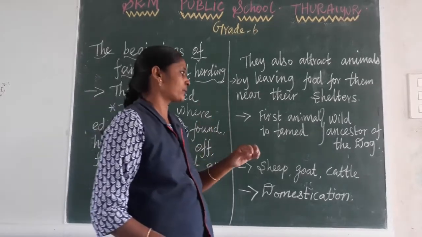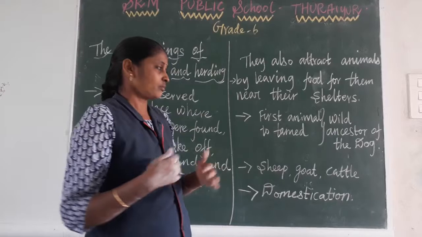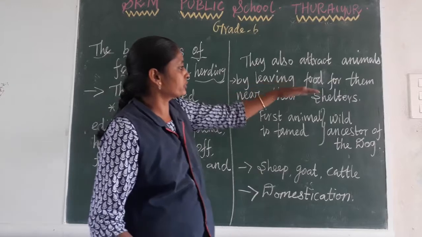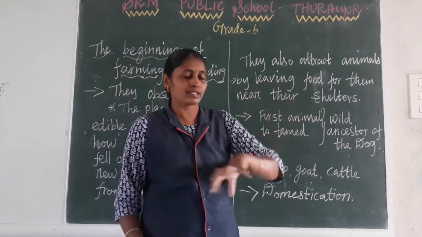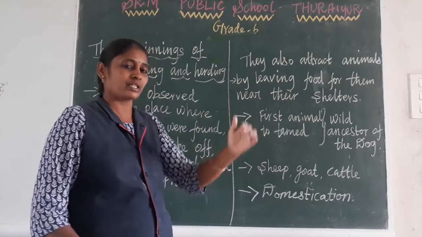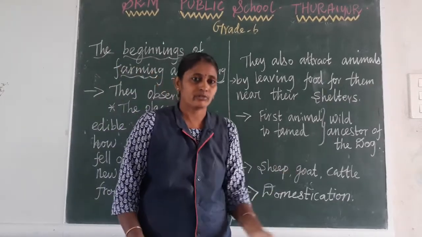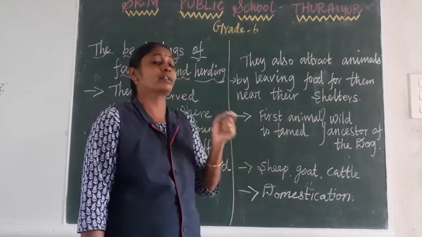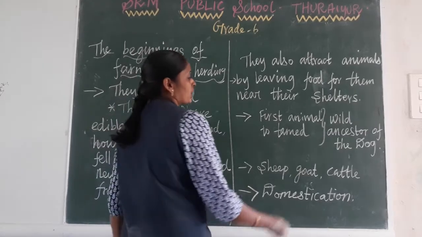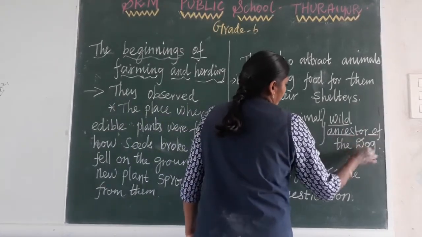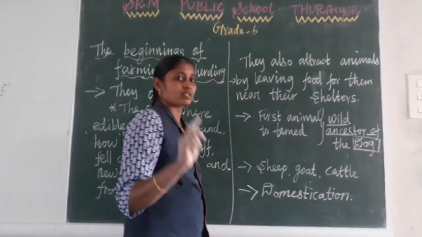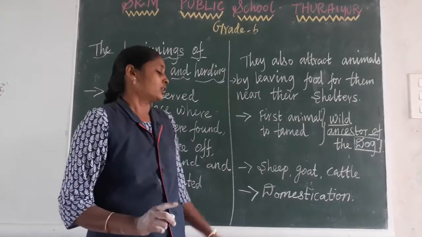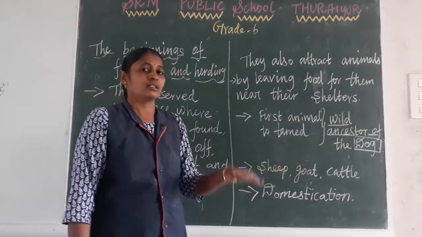From that animal they started to allow it to their shelter, by leaving food for it near their shelter. If a soft animal came near their shelter, they allowed it and gave some food. Like that only they started to rear animals. Which animal was reared very first? The wild ancestors of the dog. First the dog alone was reared by human beings. Then they started to rear sheep, goat, cattle and so on.